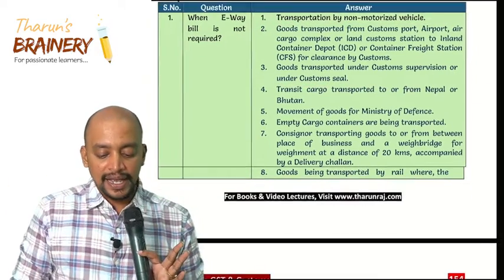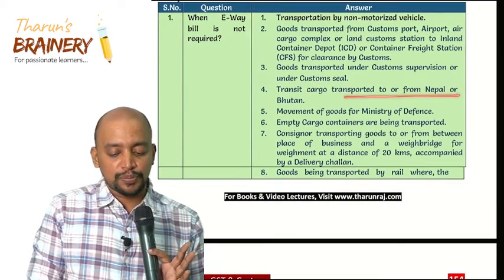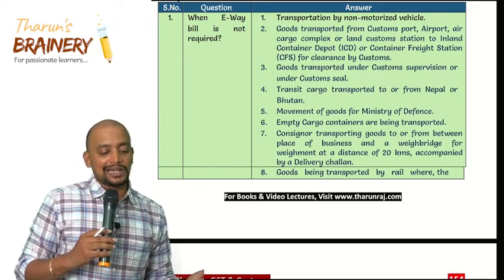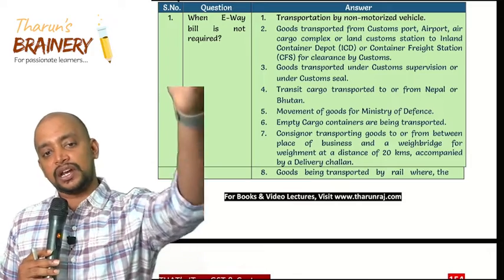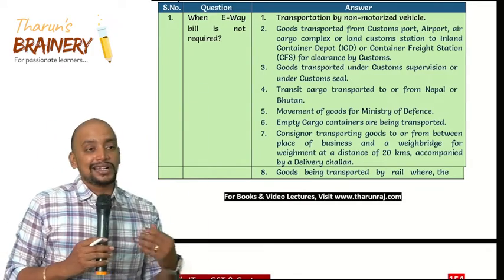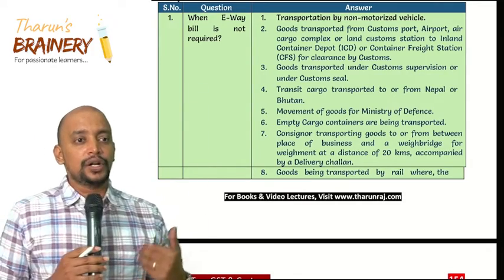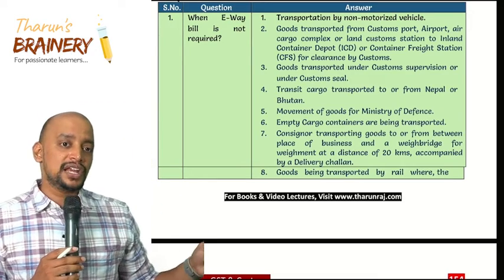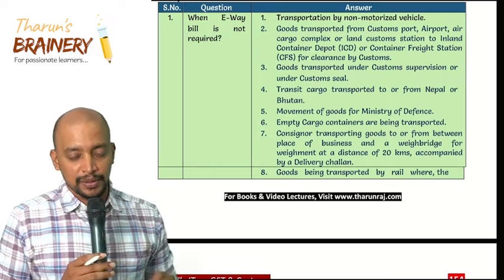Customs port, airport, air cargo complex, inland container depot, container freight station, even goods transported under customs supervision or customs seal. So in simple point, you remember when the goods moved are under the control of customs, e-way bill not required. Then transit cargo transported to or from Nepal and Bhutan. So whenever the goods are taken from India to Nepal and Bhutan or Nepal and Bhutan to India, that is called transit cargo, that does not require e-way bill. Also we have seen one exemption in relation to transit cargo to Nepal and Bhutan.